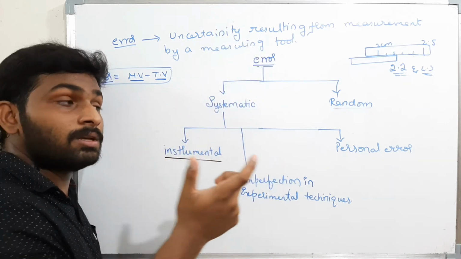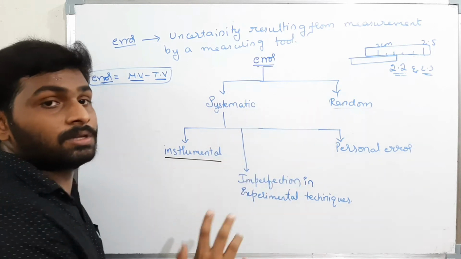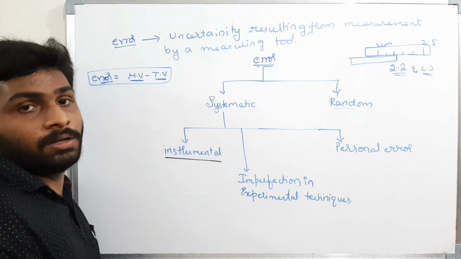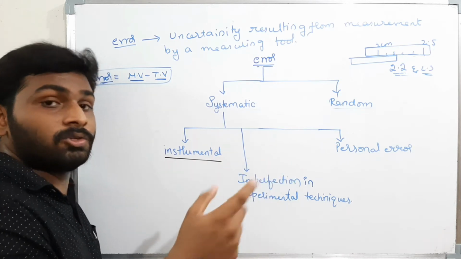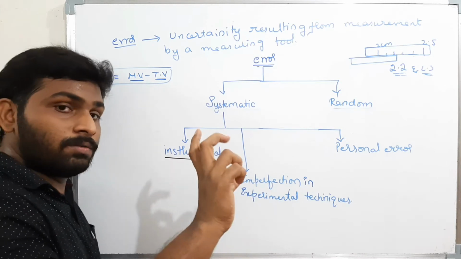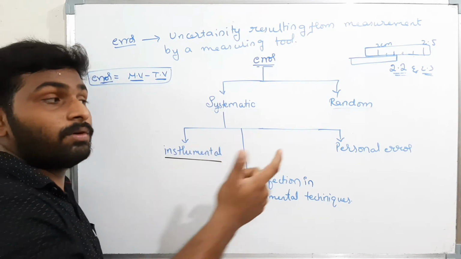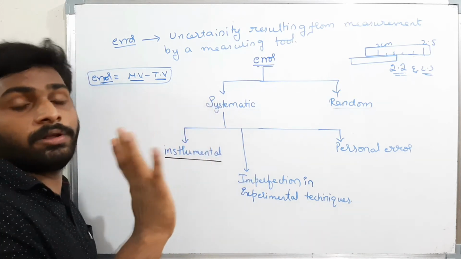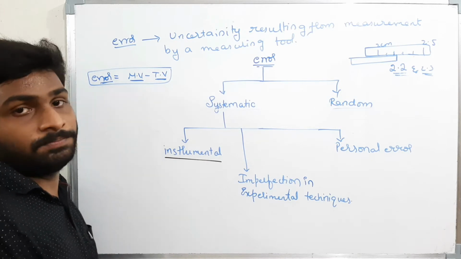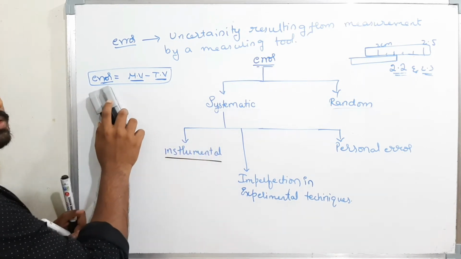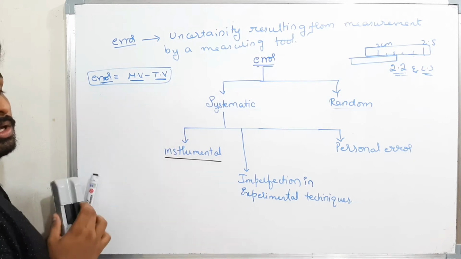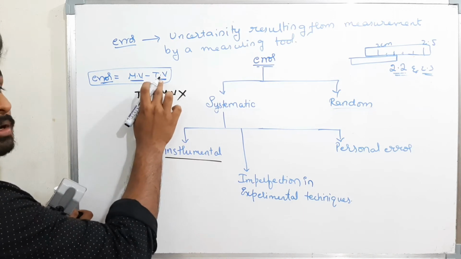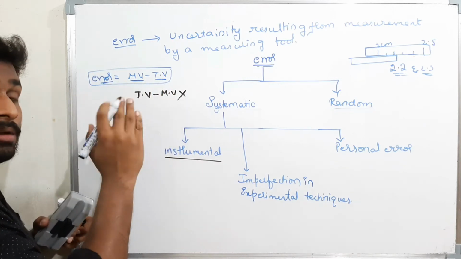If I measure values on the surface of the earth and on the hilltop, I will get different readings. These types of errors are nothing but random errors, which are not under our control. They occur randomly. We don't know why or how they occur. Because of differences in temperature, instrumental design, or pressure, these types of errors are random errors. These are only useful for the board exam, not for NEET or JEE. Always remember, error is always equal to measured value minus true value. If you write true value minus measured value, it is wrong. Error can be positive, and error can be negative.